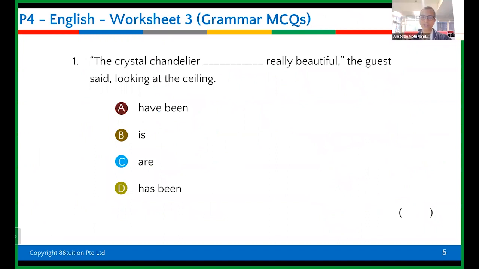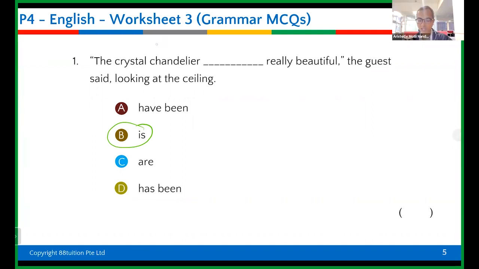Okay, so let's look at the first question. Can you read it for me, please? I want to hear your reading. The crystal chandelier is very beautiful. It's really beautiful, the guest said, looking at the ceiling. Okay, so why is it is really beautiful? Why do you say is? The chandelier is singular.